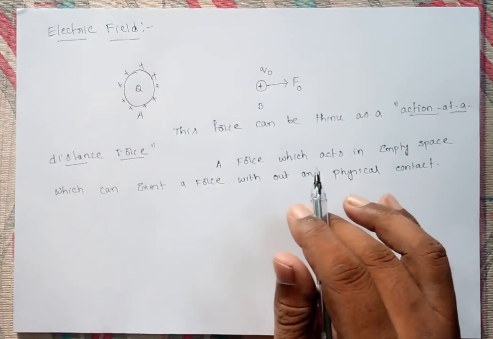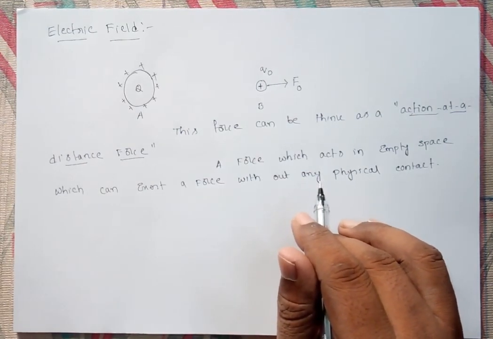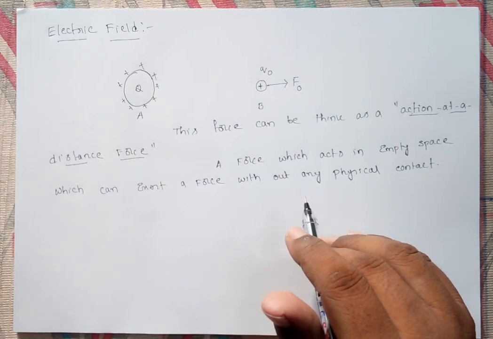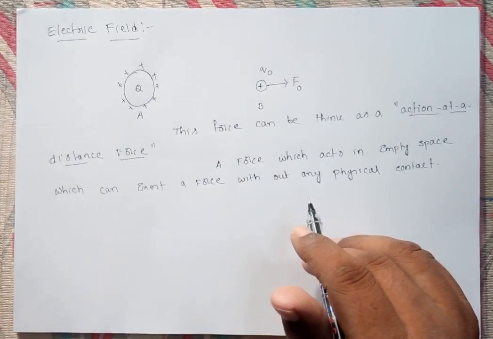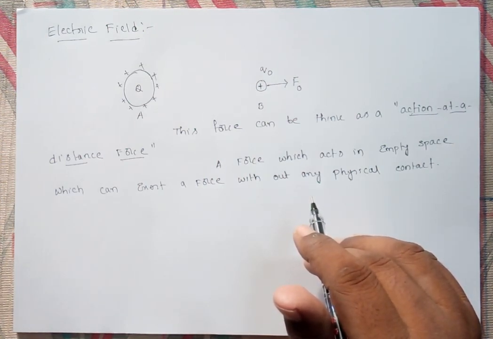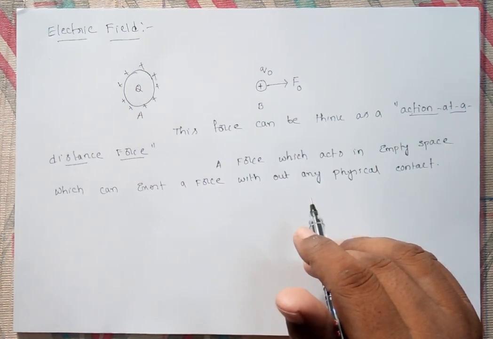You can observe the same thing, which you studied in the first year in the gravitation chapter. The sun can exert a gravitational force of attraction on the earth. There is no physical contact between these two, but the sun can attract the earth. How is this possible? The sun creates a gravitational field around it, and the earth exists in that field, so the gravitational field will attract the earth.